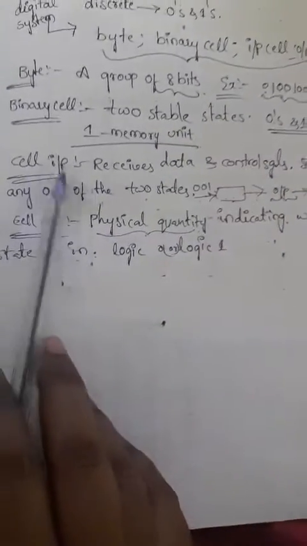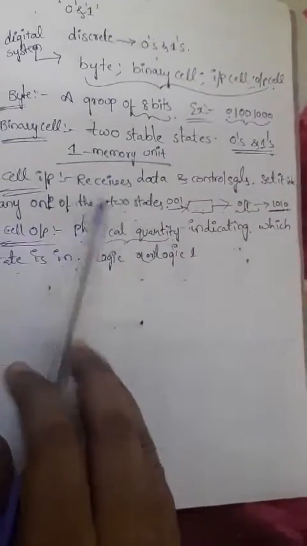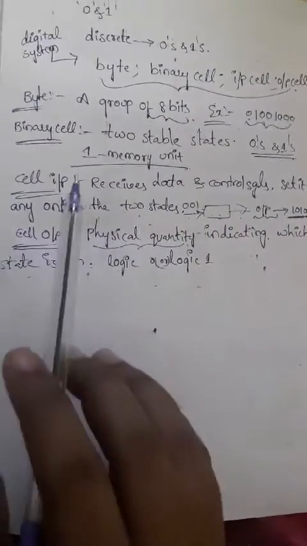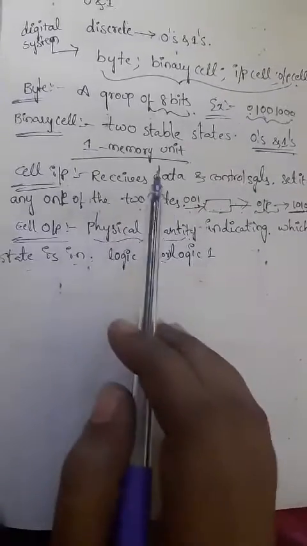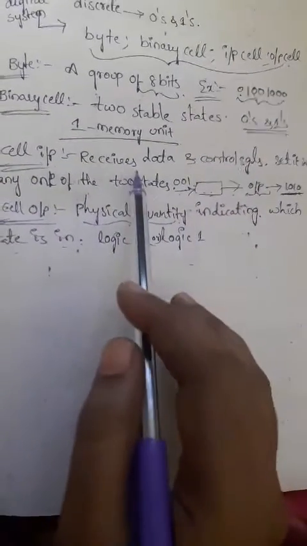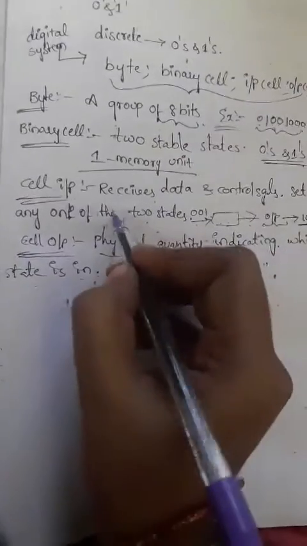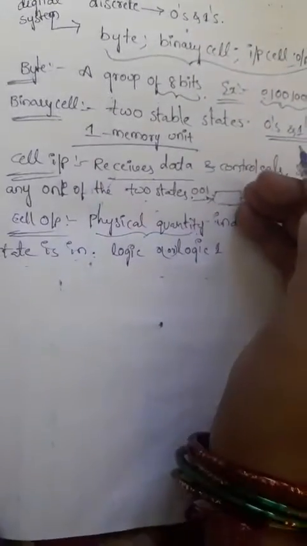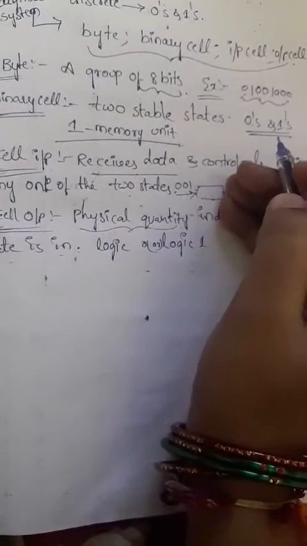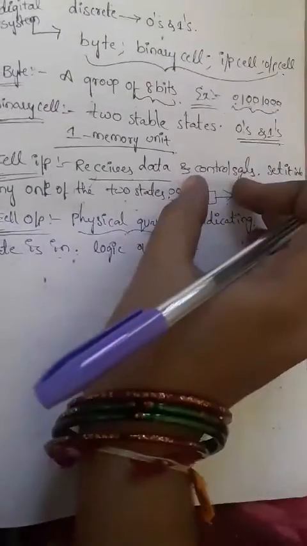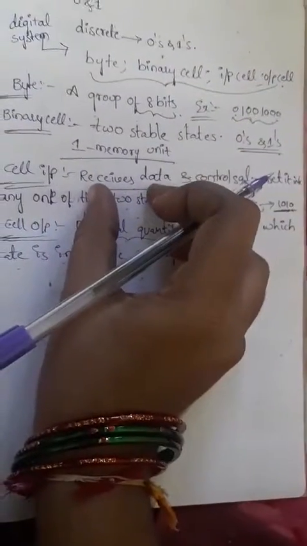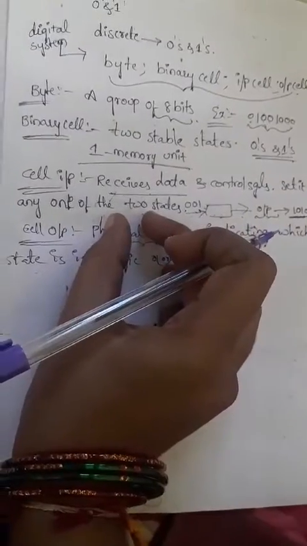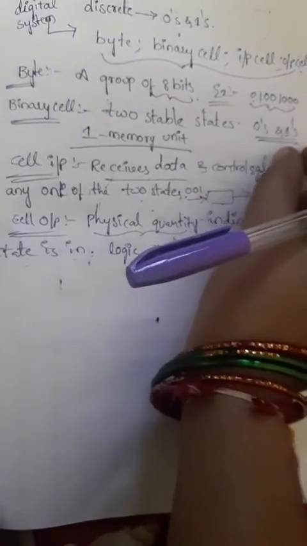So what is the cell input? Cell input is receiving the data and control signals and setting them into any one of the states. Whatever data we receive from the input side, along with the control signals, can be set into any one of the states, that is 0 state or 1 state.